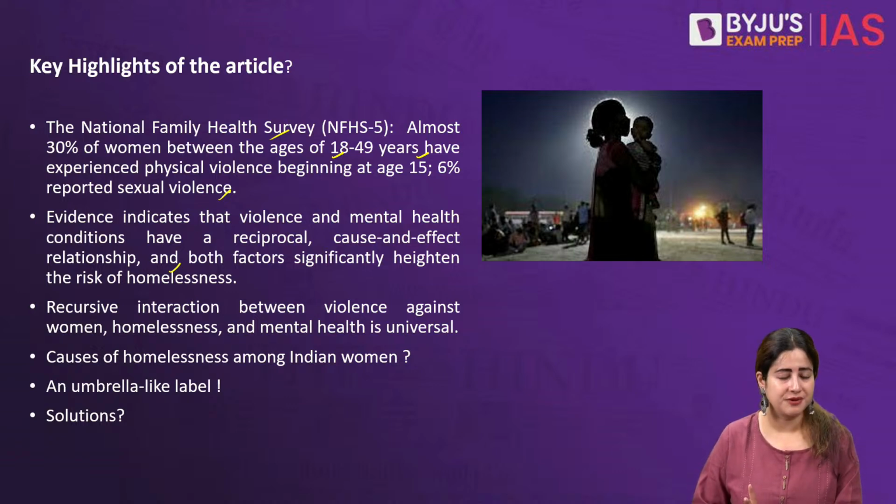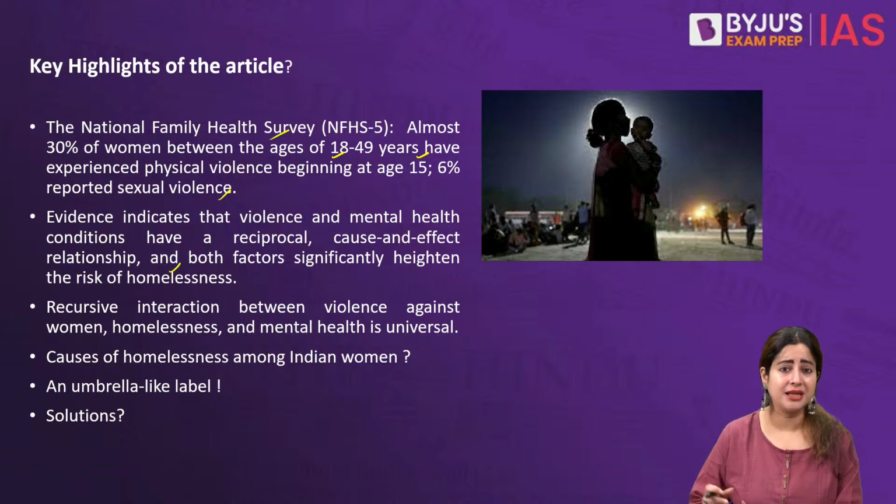The more a woman witnesses violence within family, it could be domestic violence, child abuse, intimate partner violence, or sometimes community violence, like in the case of witch hunting, where many members of society target one particular woman, such women often experience a very high degree of mental trauma, which results in critical mental health problems.